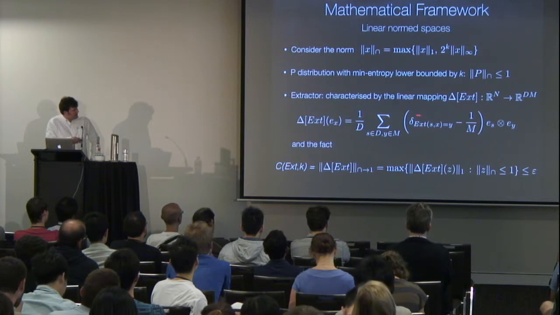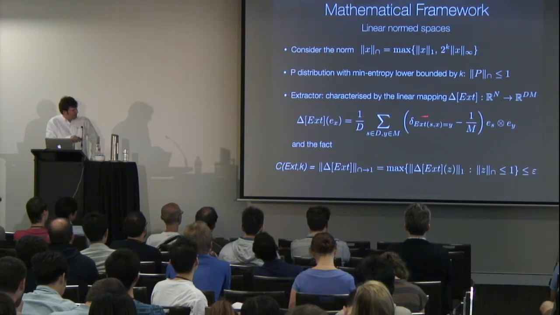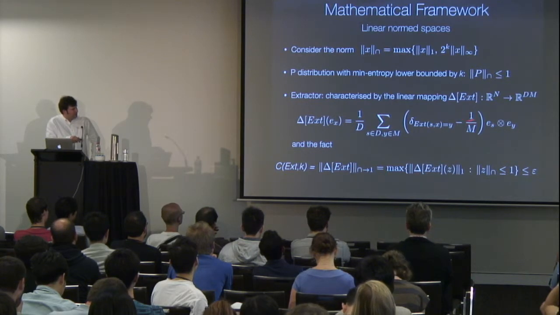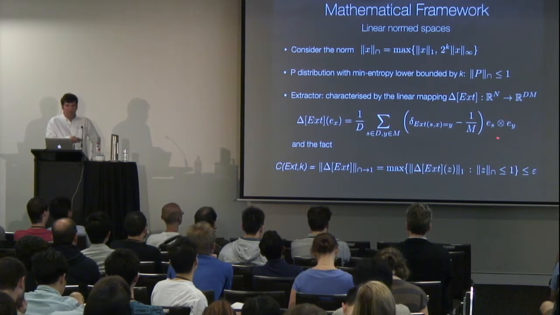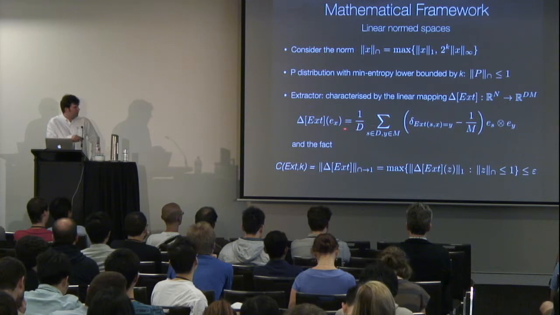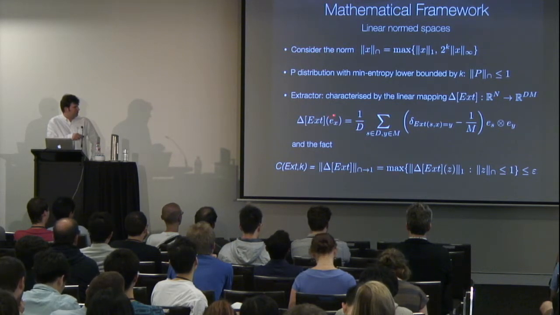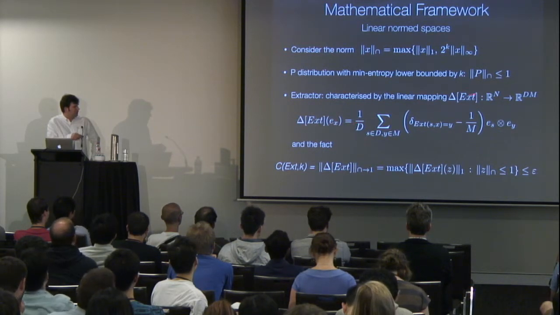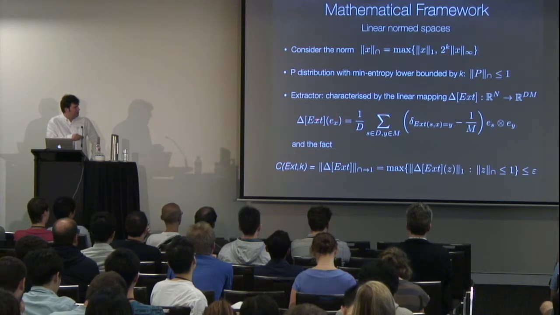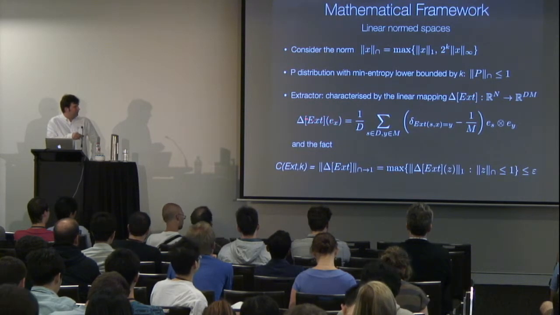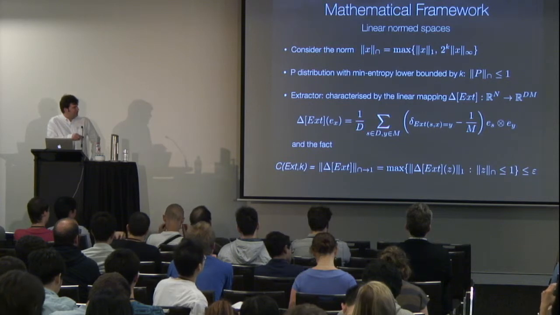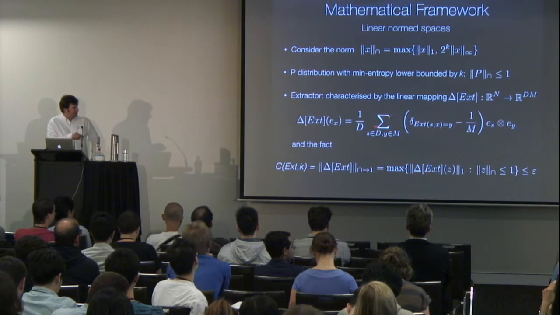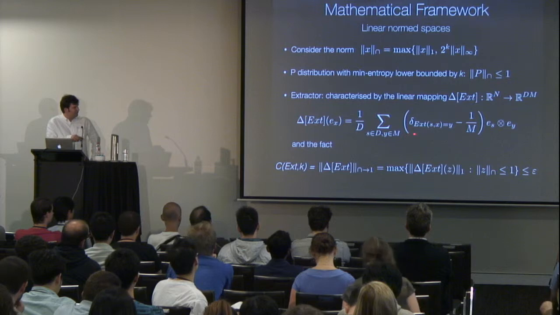the first part is just the extractor itself, the adjacency matrix of the extractor, so to say, and this minus 1 over n is exactly the constraint that if you input a probability distribution, it should get mapped to a uniform distribution. If you work it out, defining it on a unit vector of R to the n, and plug in a distribution, you would see that the second sum exactly gives you the uniform distribution.